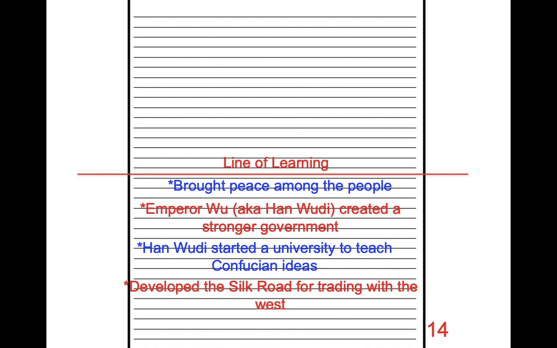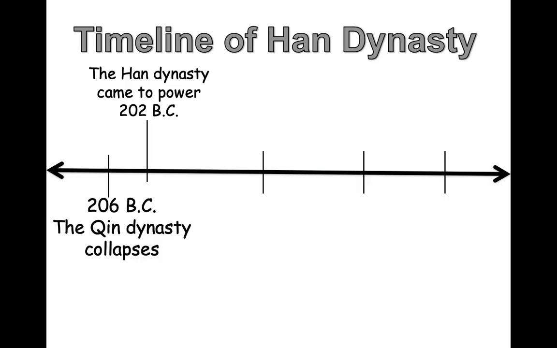The Han Dynasty really helped develop the Silk Road for trading with the West, specifically Europe. This was huge as far as gaining more money and more power, because when you increase your trade, you're increasing the wealth of your dynasty, which means you're increasing your power. And when you're opening up and expanding your trade routes, that's all the more people you can trade among. So this was really vital to helping the Han Dynasty reach its golden age, which then helped to expand the territory by establishing treaties to the west and conquering lands to the south, therefore expanding the territory which they governed.